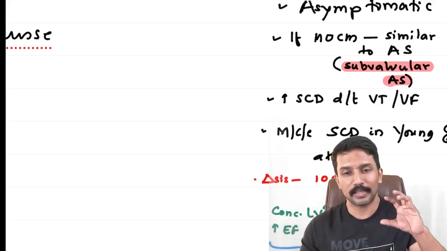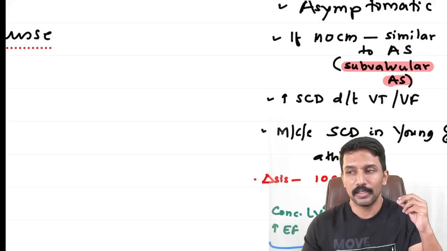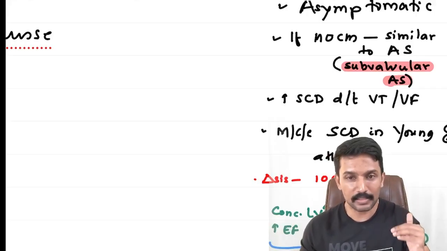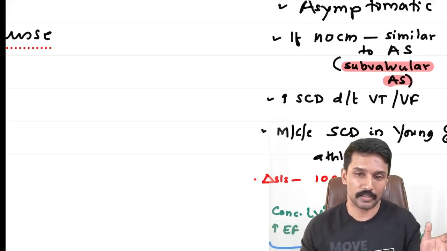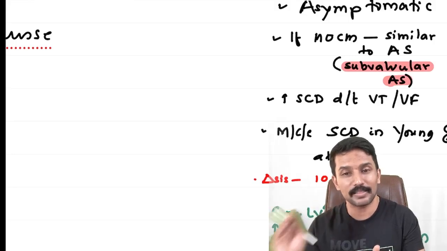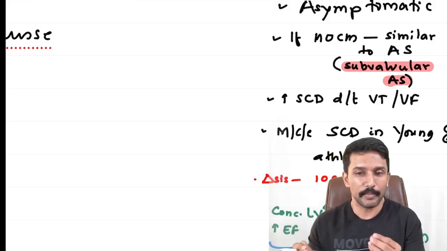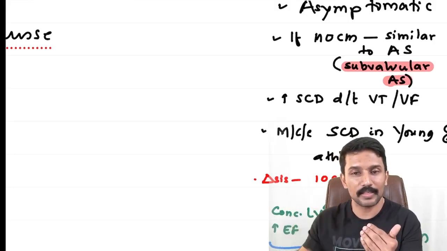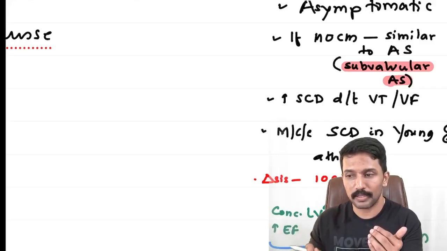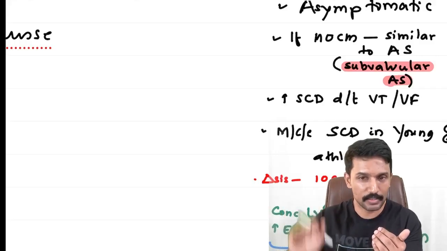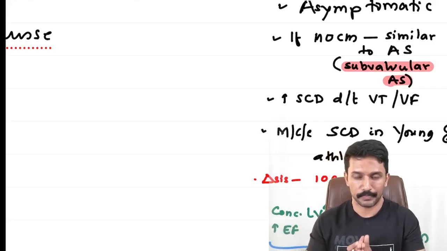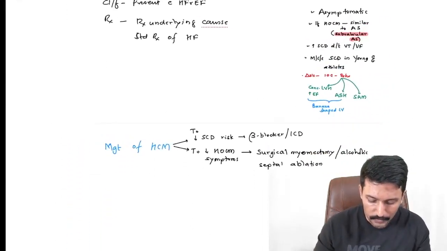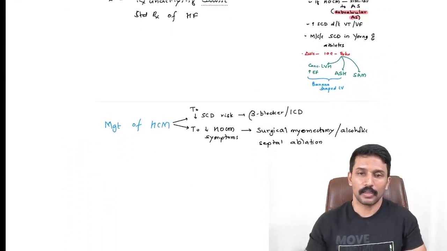Second, the murmur of AS increases with any maneuver that increases the venous return and decreases if the maneuver decreases the venous return. HOCM, remember, acts as an exception. Here, any maneuver that increases the venous return will decrease the murmur, and any maneuver that decreases the venous return will increase the murmur. Right? So remember those points. Now that's about the cardiomyopathies.